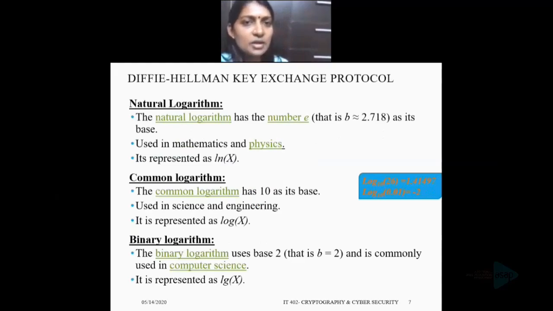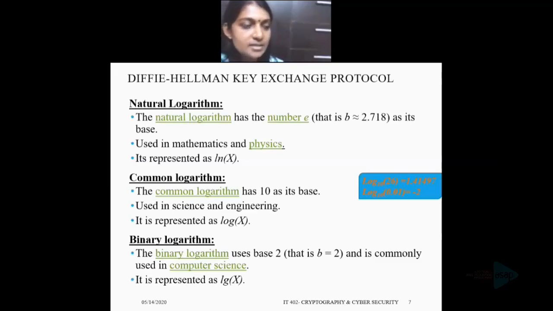In the case of natural logarithm, we all know that it has the number e as its base, where that means the base b is equal to 2.718. The value of e is approximately 2.718, and its use is widespread in mathematics and physics. It is represented as ln of x, that is logarithm of x to the base e.